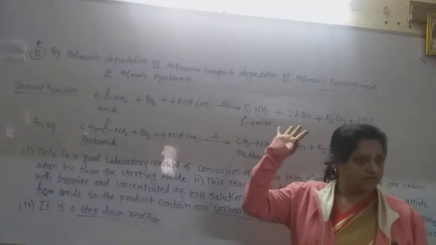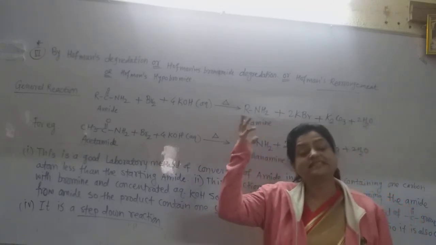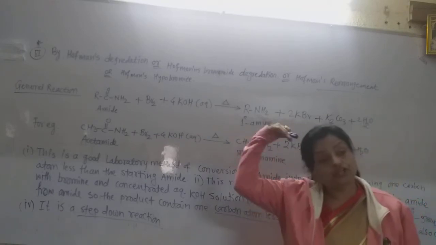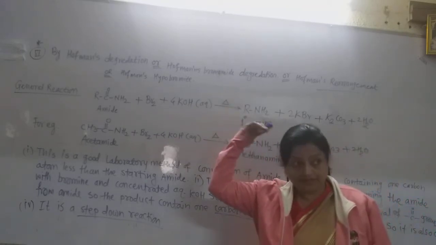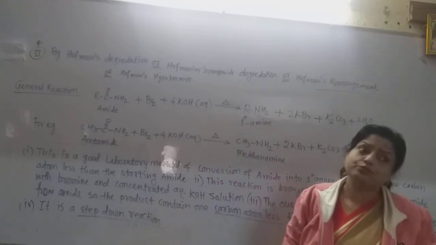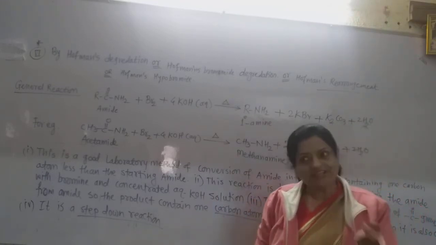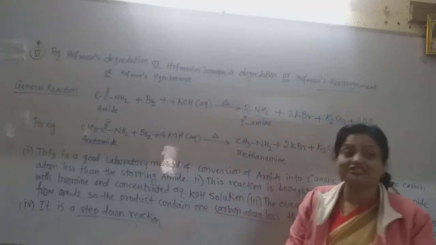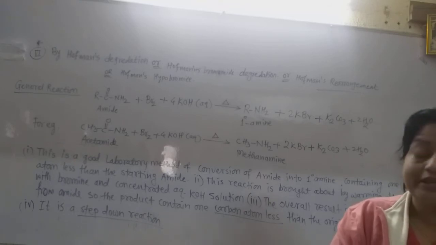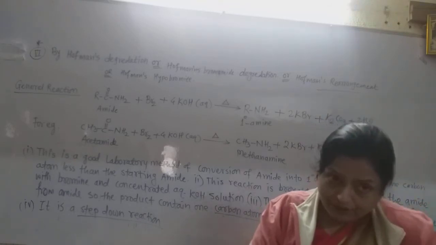The last one was the Gabriel synthesis. Again that is the reduction of amides. Again the reduction of nitriles, alkyl nitriles. In all these reactions, one carbon atom is more than the starting alkyl groups. But in this reaction, what is there? One carbon atom is less. So this reaction is also called the step down reaction.